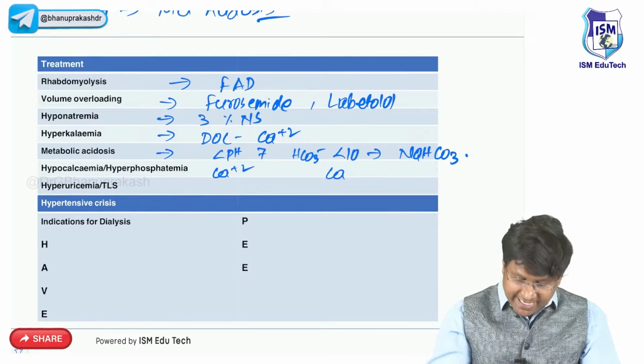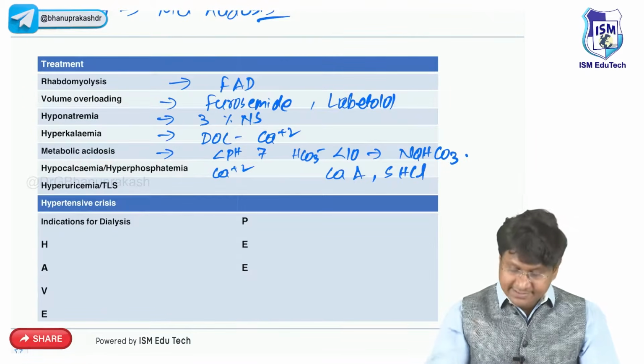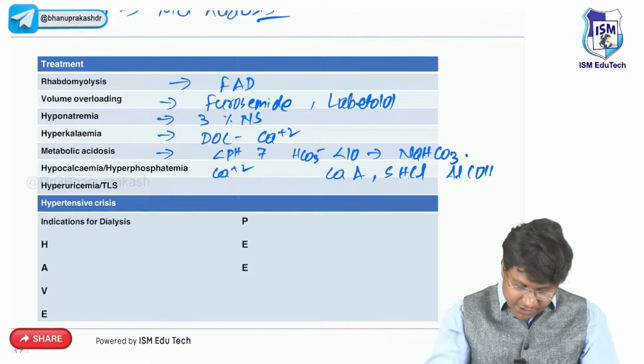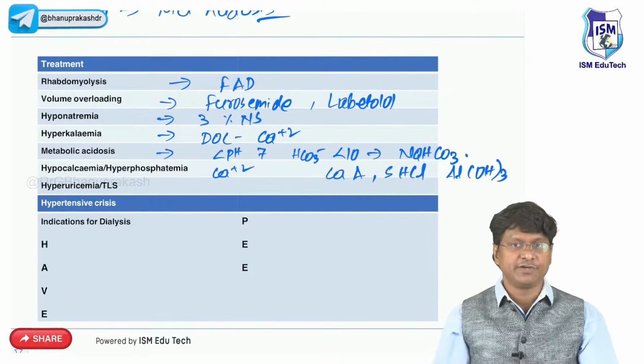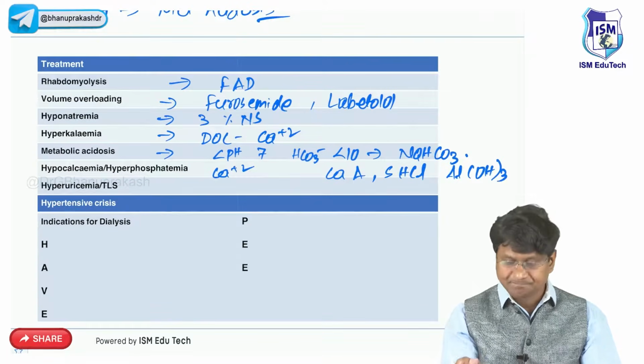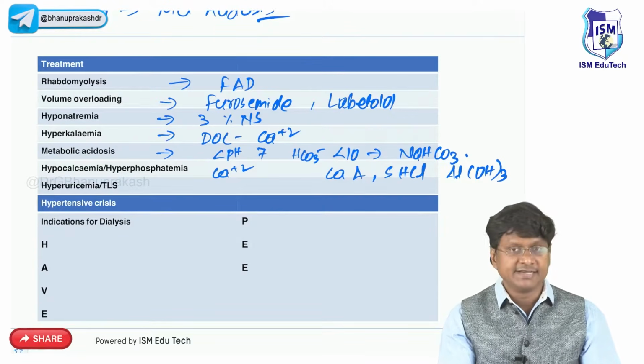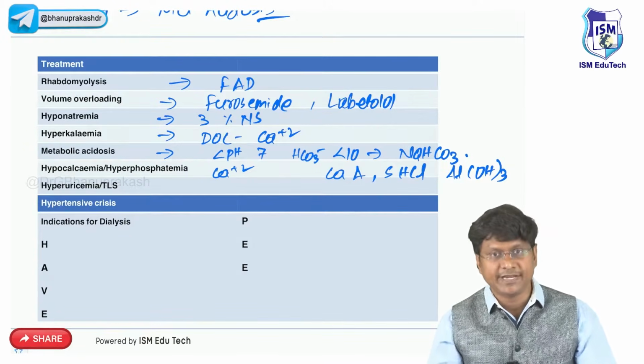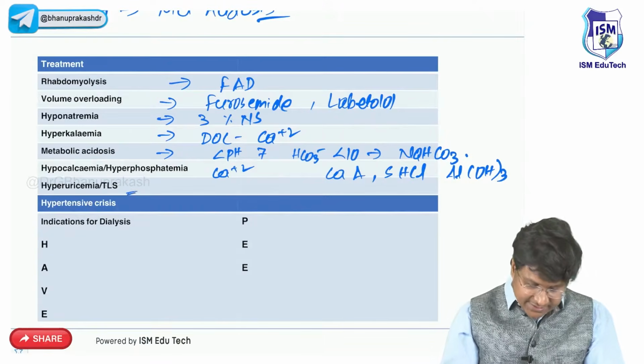That will be your calcium acetate, then sevelamer hydrochloride, then aluminium hydroxide. So these are the drugs that we give for hyperphosphatemia. That is phosphate binding agents like calcium acetate, sevelamer hydrochloride, and then aluminium hydroxide. Okay. Then next is the hyperuricemia.